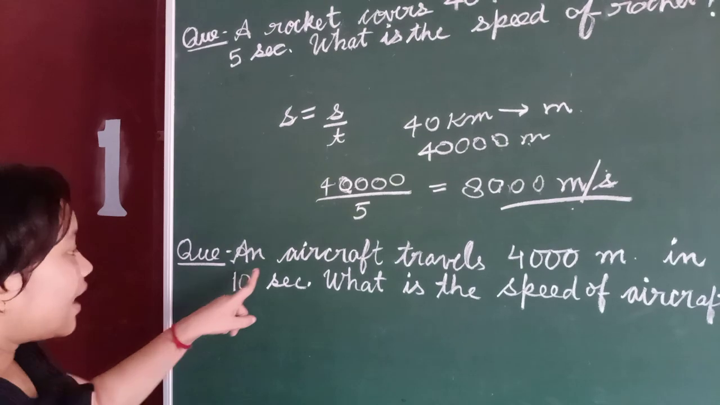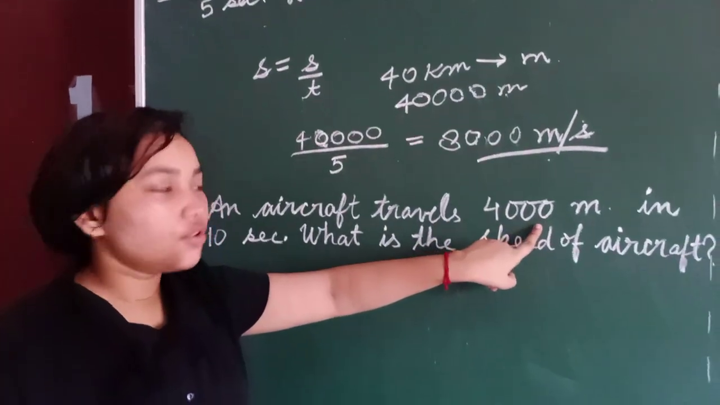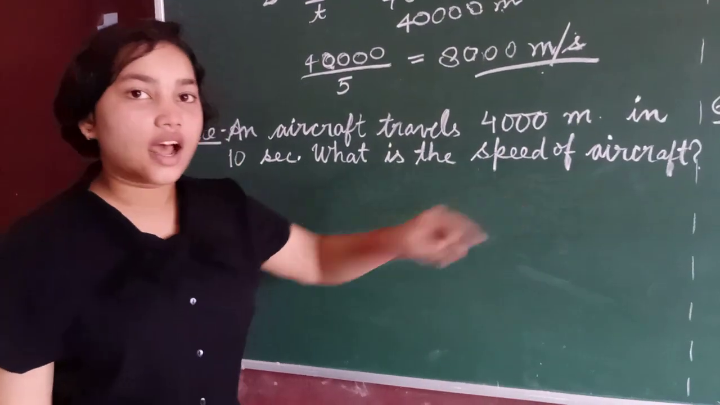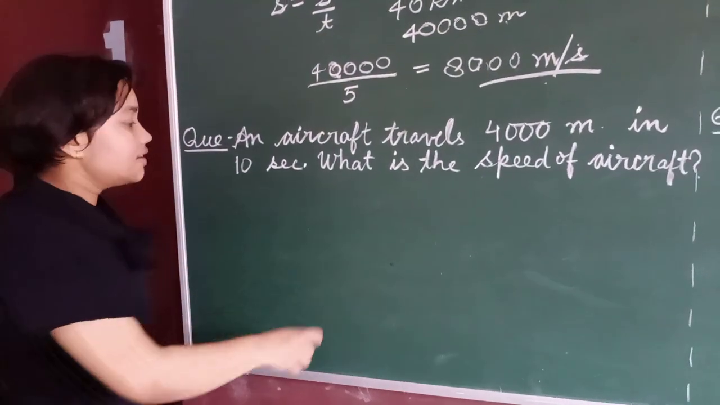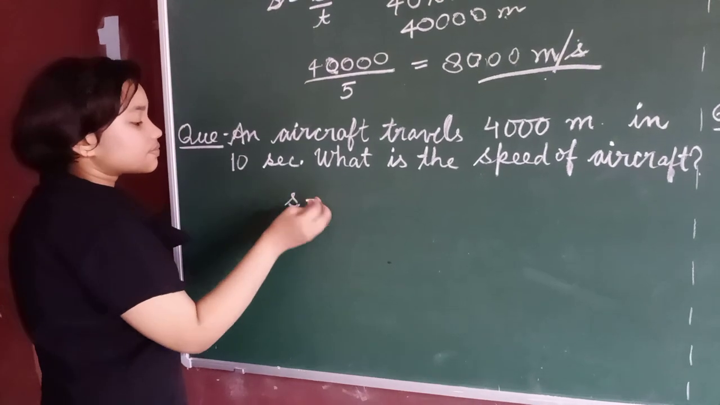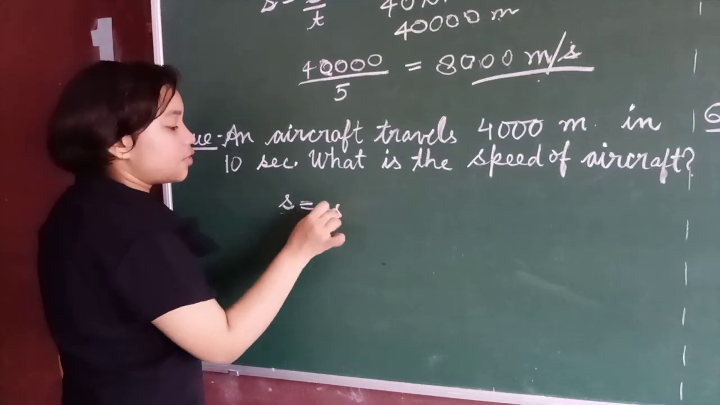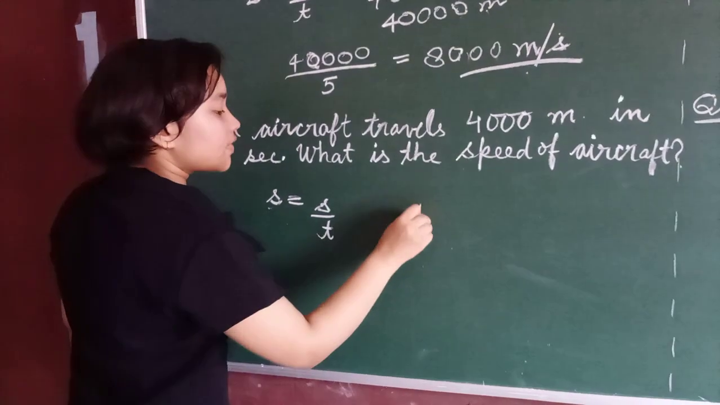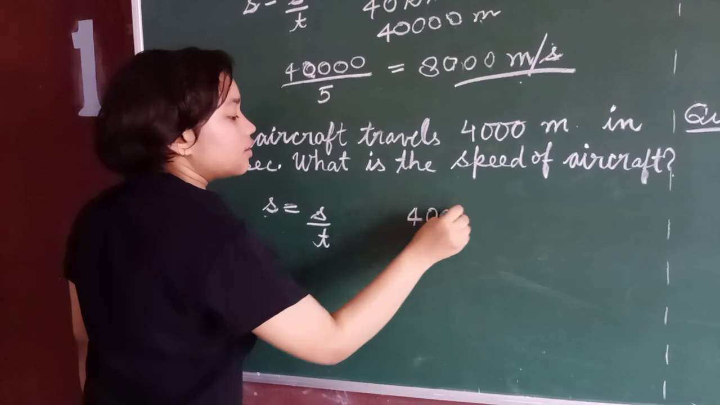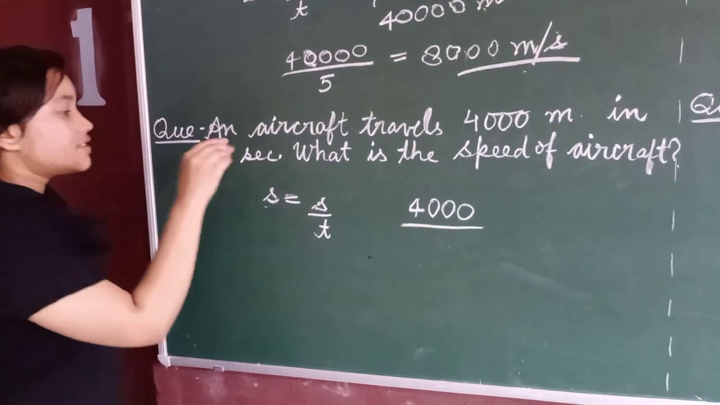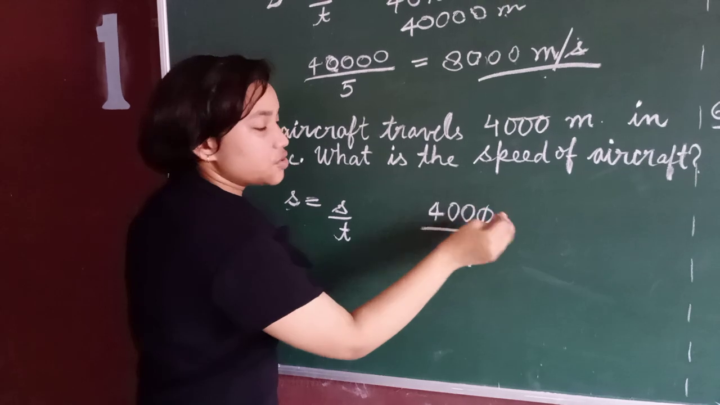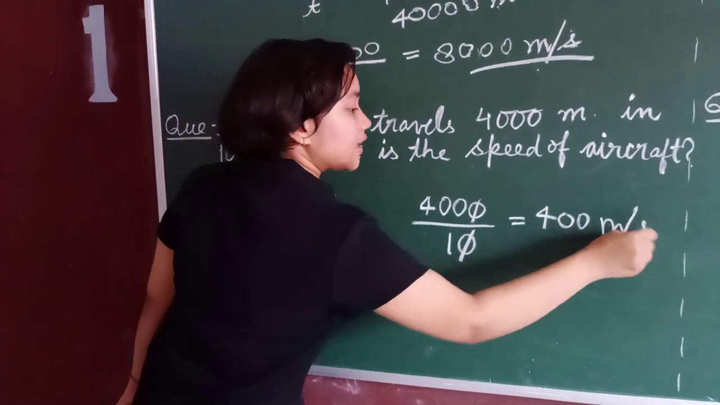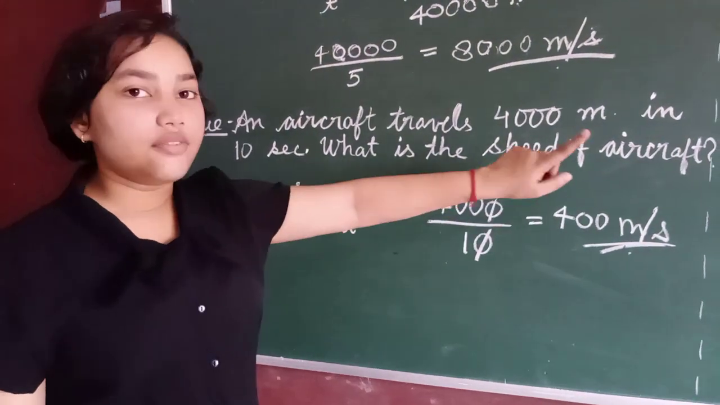Now next question. An aircraft travels 4,000 meters in 10 seconds. What is the speed of the aircraft? Here also we have to find the speed. So speed is equal to distance upon time. What is the distance here? 4,000 meters. So 4,000 upon time, 10 seconds. 0 to 0 cancel, and the answer is 400 meters per second. This is the speed of the aircraft.